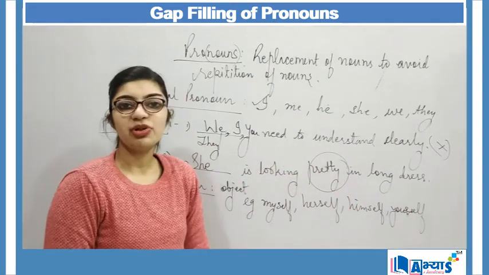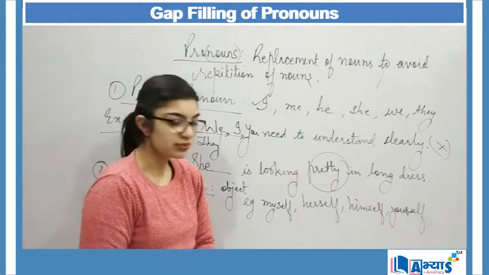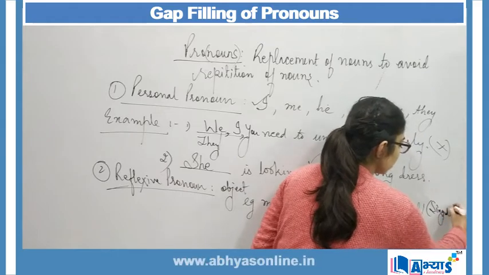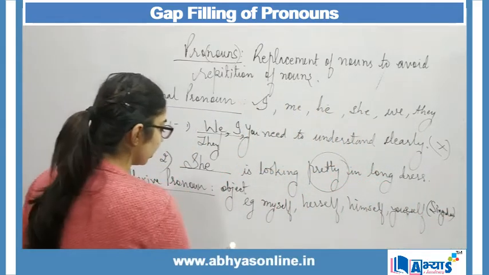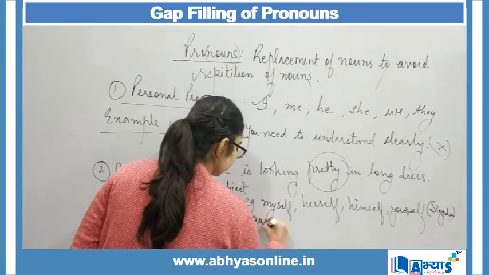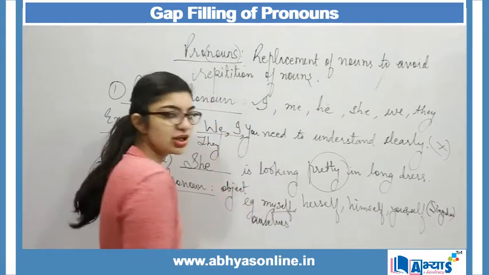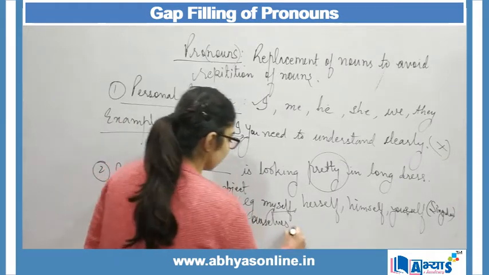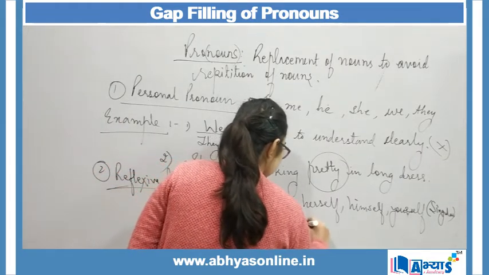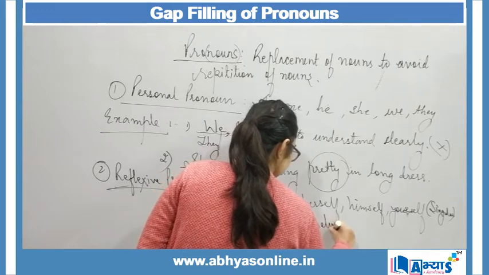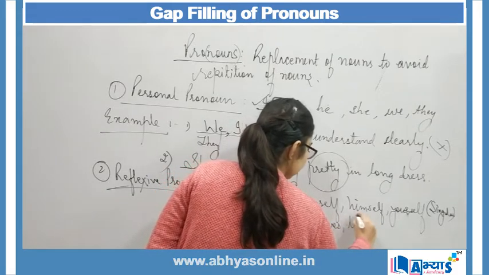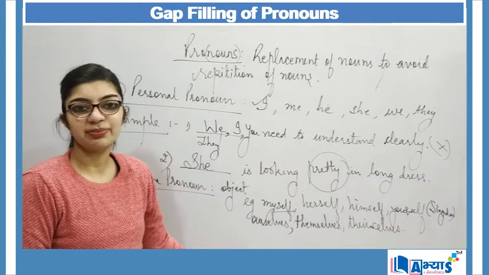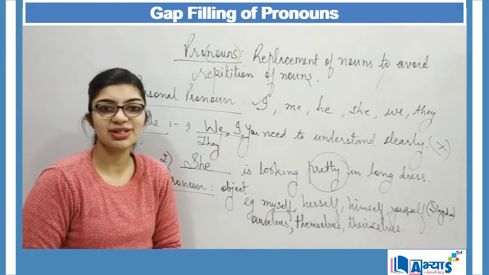Now these are the examples when we are making use of singular pronouns. These are for singular. But suppose I want it for plural. So here it will be ourselves. Self is for singular, selves is for plural. So myself will turn to ourselves, themselves, their selves. So these are the examples when we are making plural use of self.